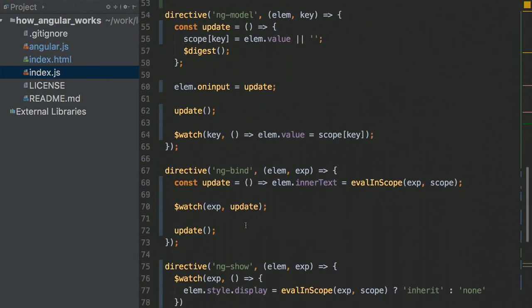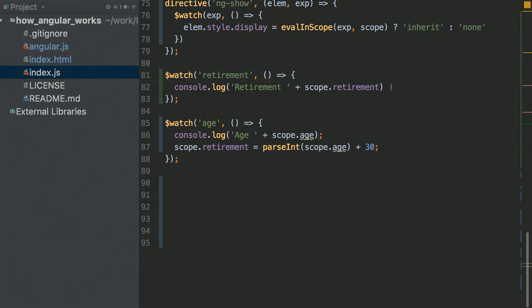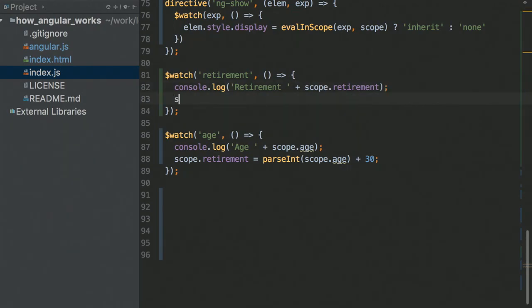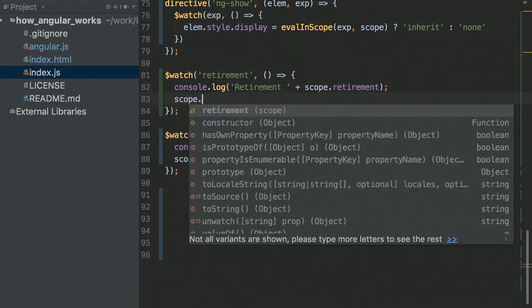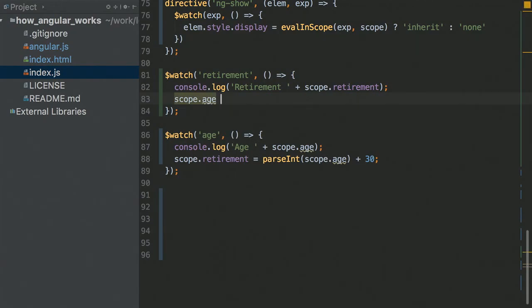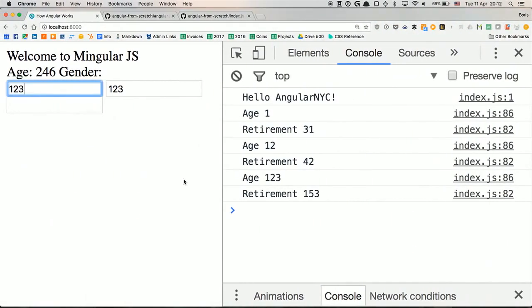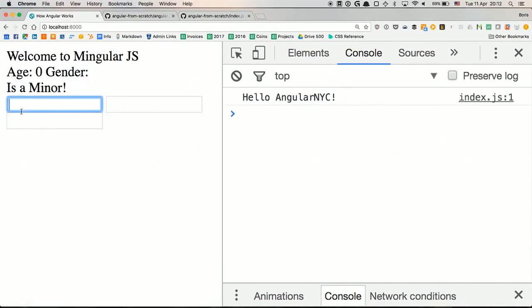But let's say we have a very unfortunate developer who decided that every time the retirement changes and is really tired, he'll just update the age. Right, so I'll just get older. parseInt scope.age, I just add 5 years to myself, and hopefully I'll get retired really fast. So let's see what happens now.